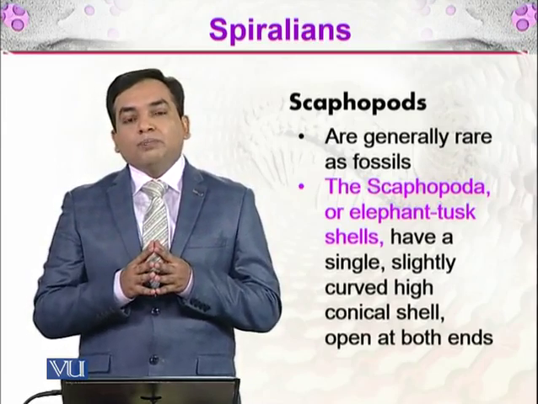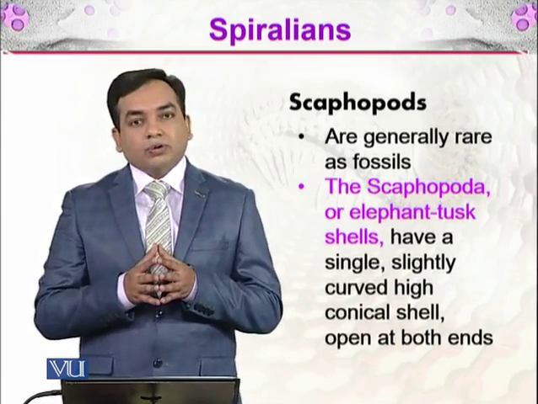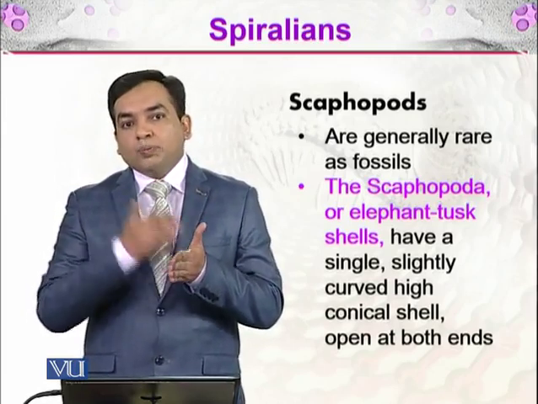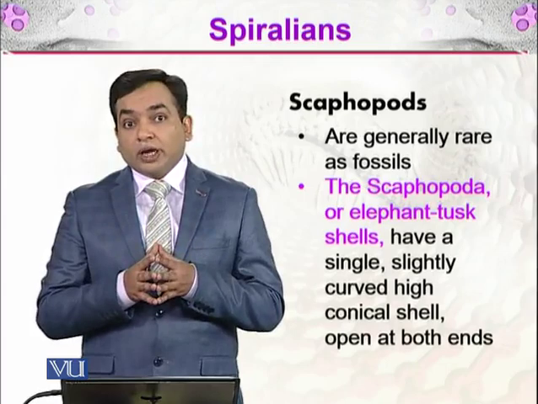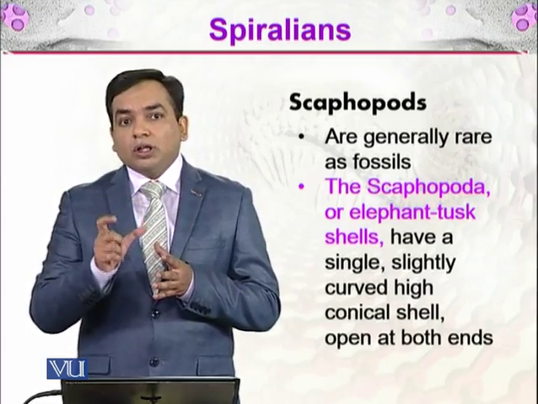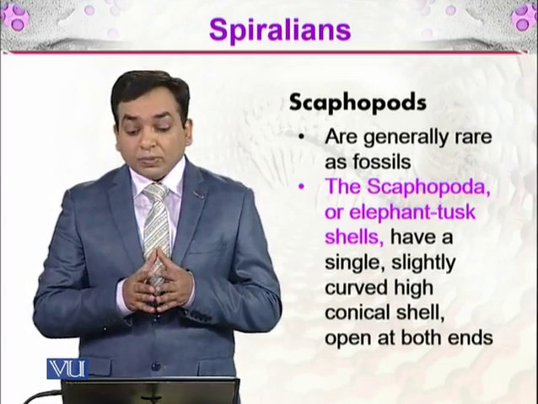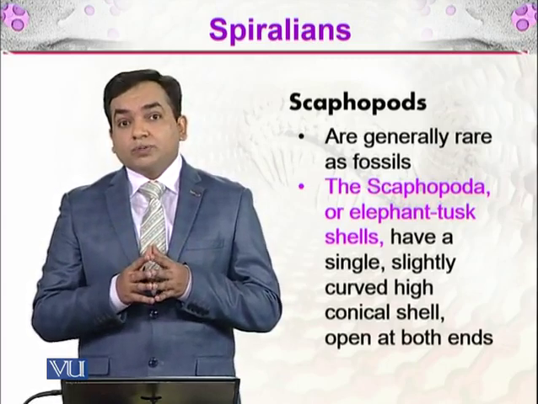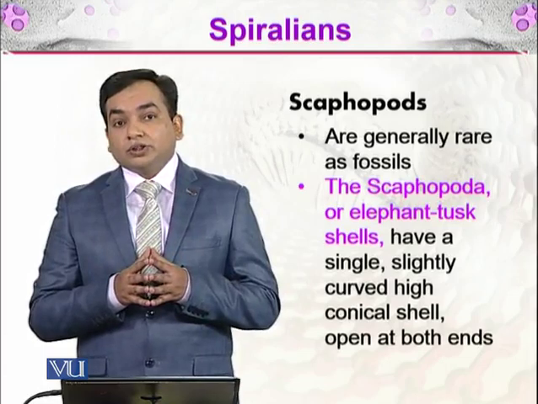That would be a shell of a scaphopod. A scaphopod has that tapering structure and it is open at both ends, and it does look like a very small elephant tusk. Due to that reason, these organisms are called scaphopods, because they have a similar structure.